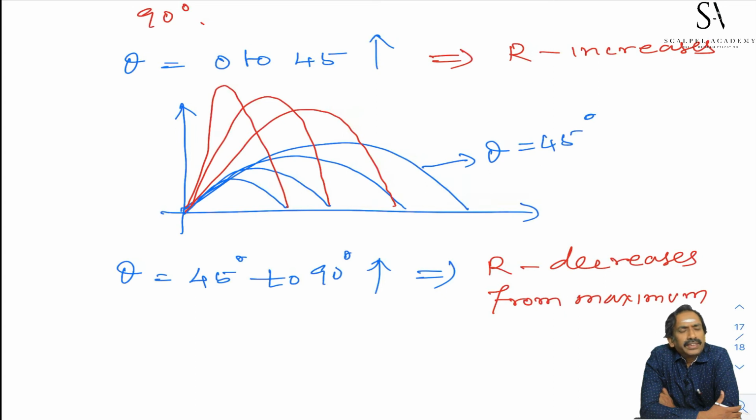As you go on increasing the theta value, maximum height goes on increasing and becomes maximum at an angle 90 degree, but range increases from 0 to a certain maximum at an angle 45 degree, and then range decreases from 45 degree to 90 degree.